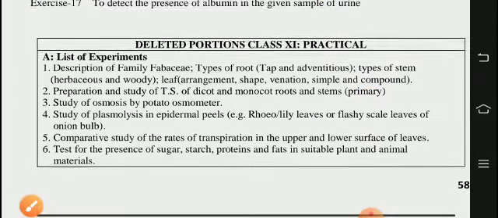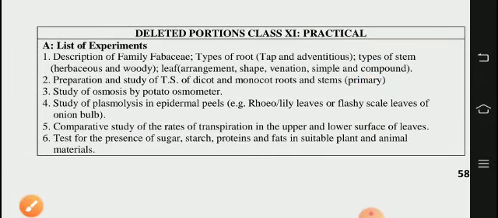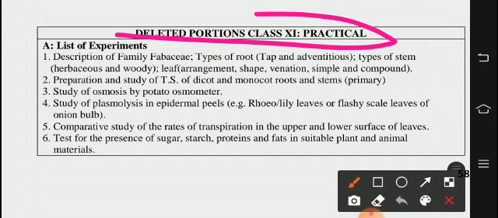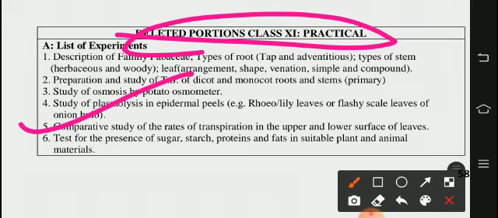So these are the retained experiments. The deleted practicals, six practicals are there, which will not come for the exam. So this is about biology, reduced, retained and deleted portion.